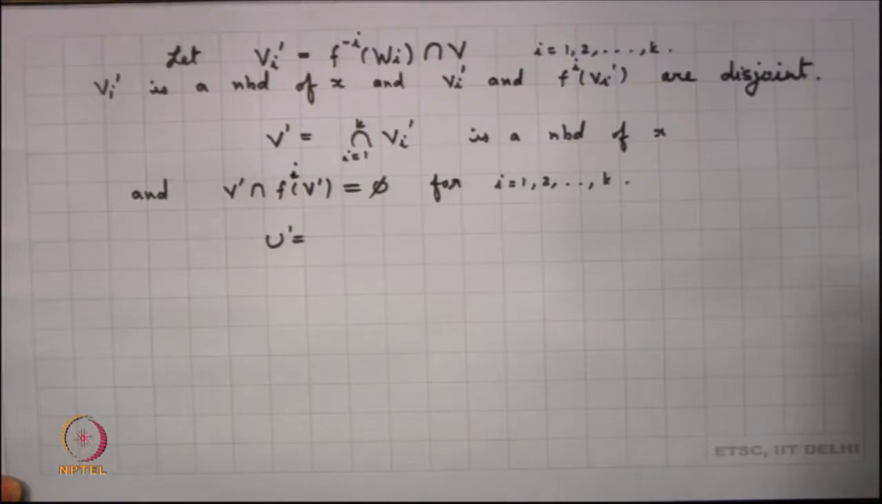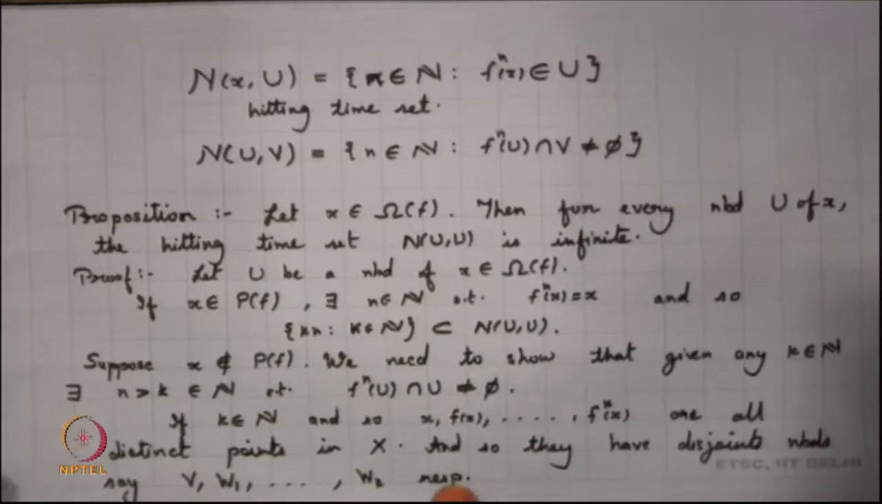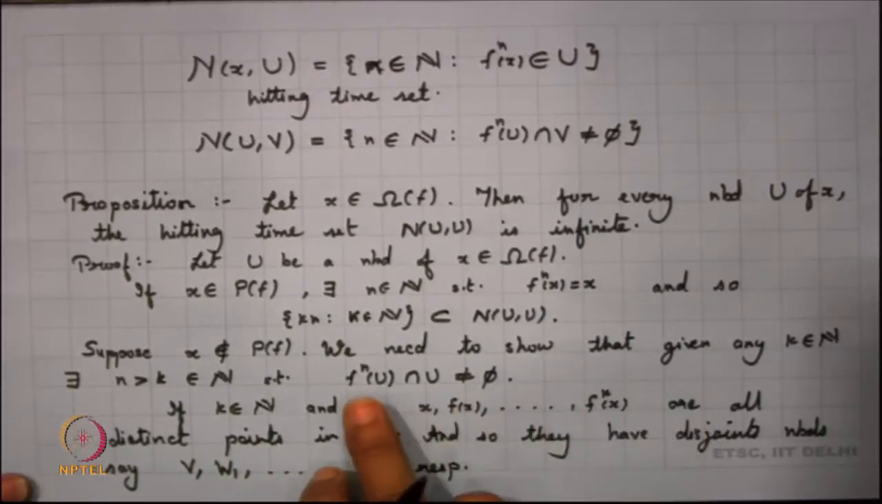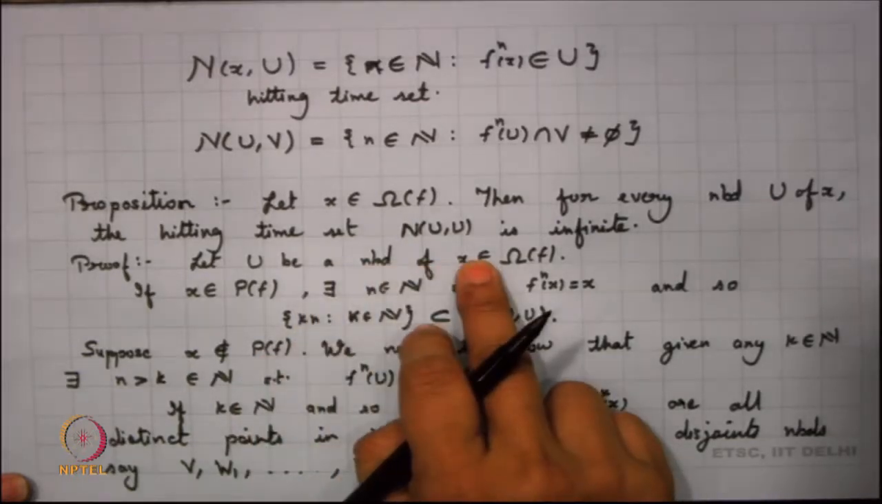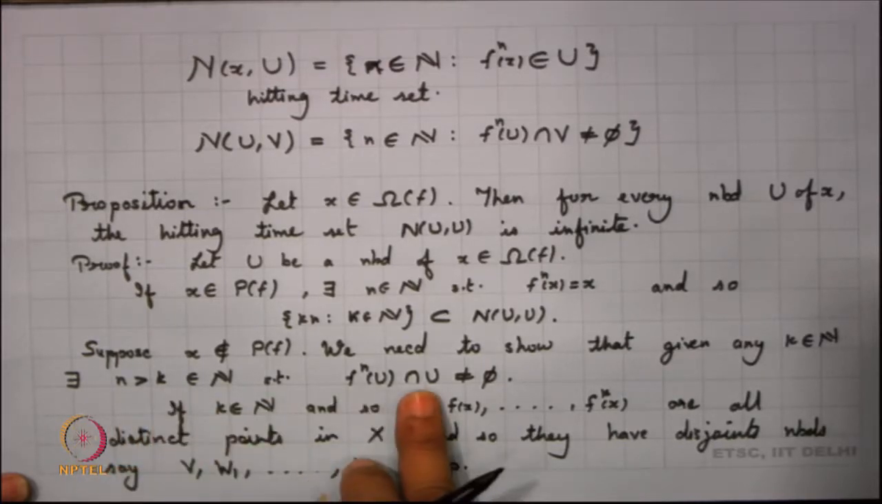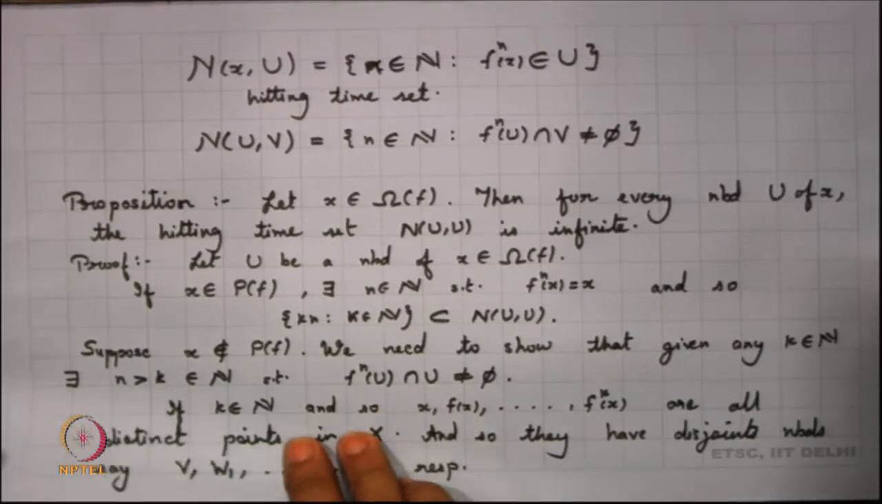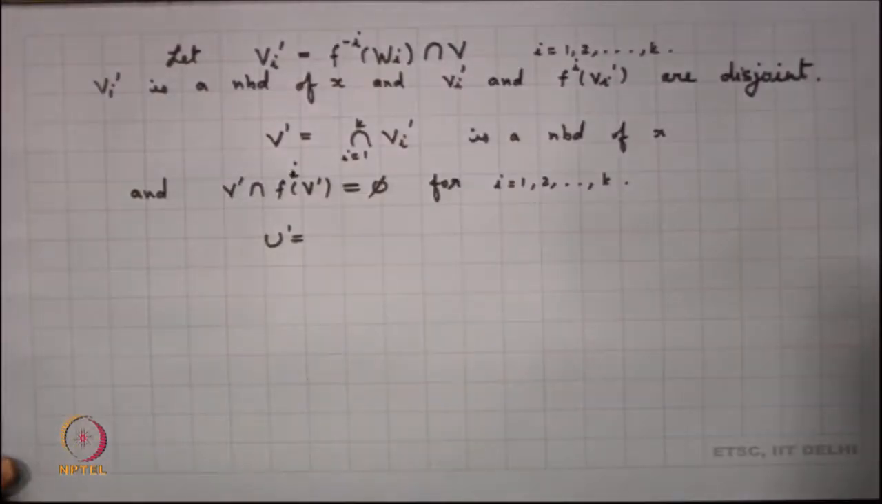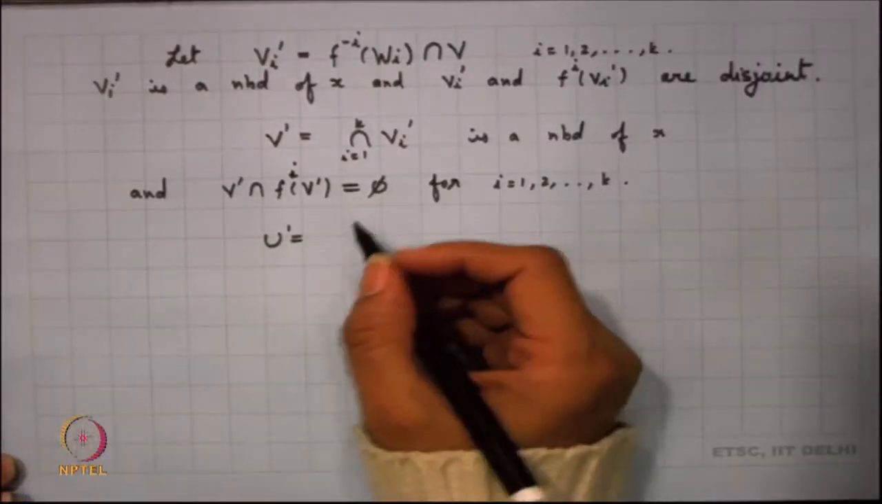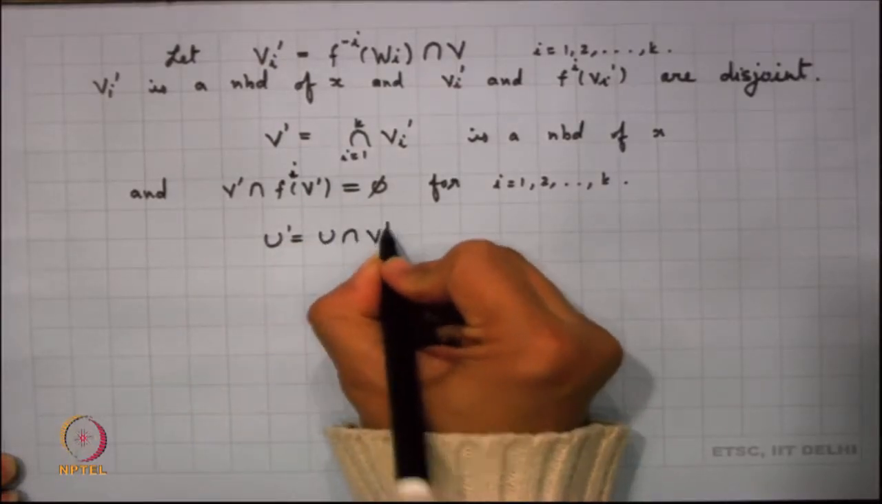So, if we recall what we started with, we started with a neighbourhood U of x, and we wanted to show the existence of an n greater than each and every k such that f^n(U) intersection U is non-empty. So, now what we have landed up is just V prime. So, we take our U prime to be U intersection V prime.